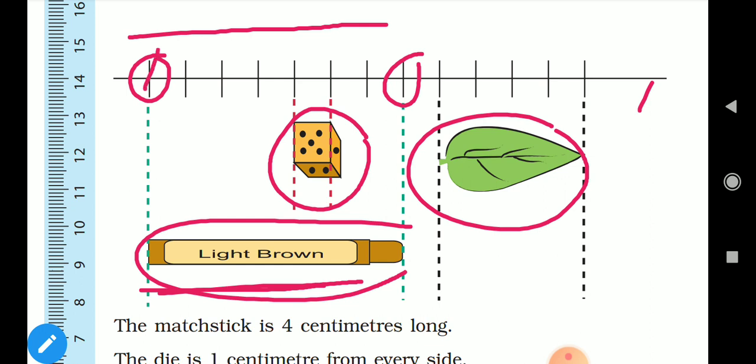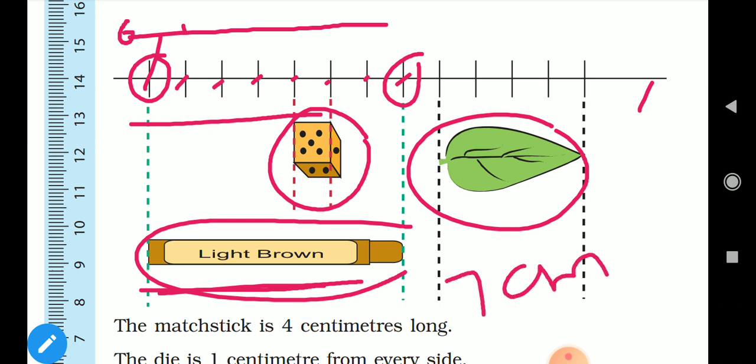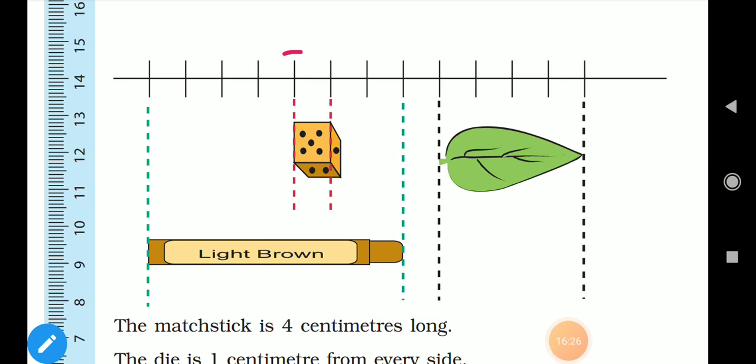So this one, what will you take, children? Yes, you should start with 0. This is 1, 2, 3, 4, 5, 6 and 7. So the length of the crayon is 7 centimeters. Okay. Similarly, now we will find the length of the cube. So see here, the cube starts from here and ends here. So what is the length of the cube here? Side of the cube, it is 0 and it is 1. So the side of the cube is 1 centimeter.